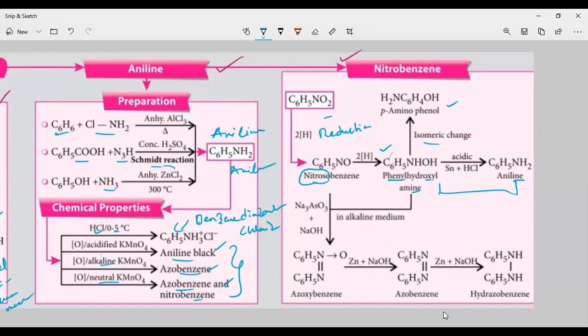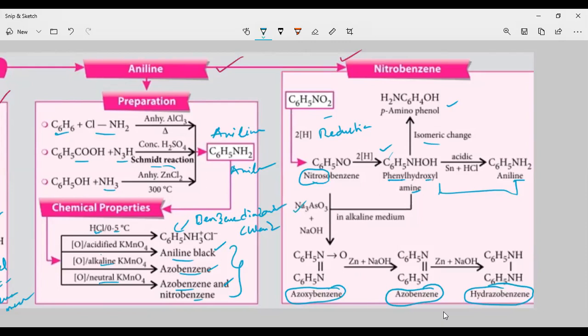In basic conditions, you are going to get three different compounds: azoxybenzene, azobenzene, and hydrazobenzene. So this is the chemical properties of nitrobenzene. Nitrobenzene on reduction gives nitrosobenzene. On further reduction, phenyl hydroxylamine. In acidic conditions, you get aniline, and in basic conditions you get azoxybenzene.